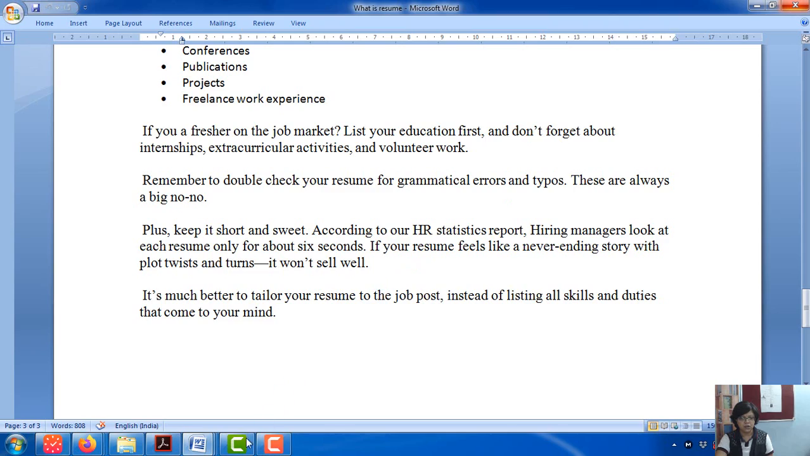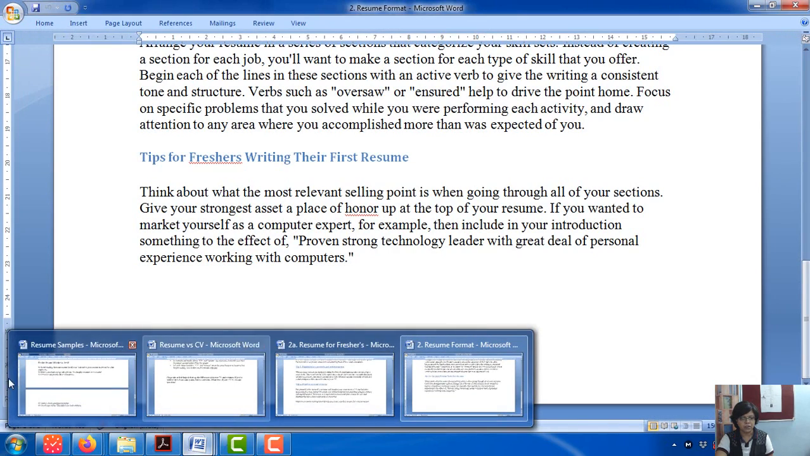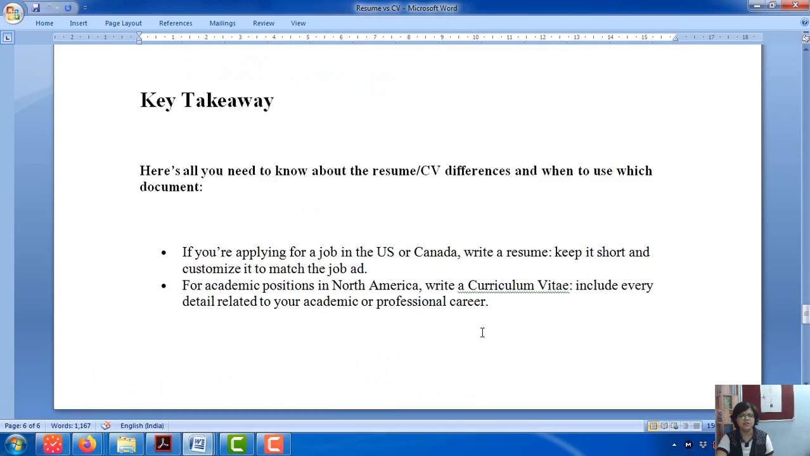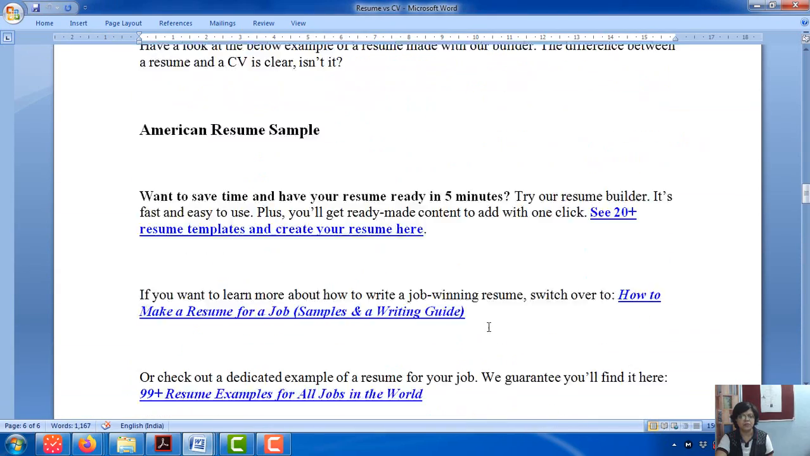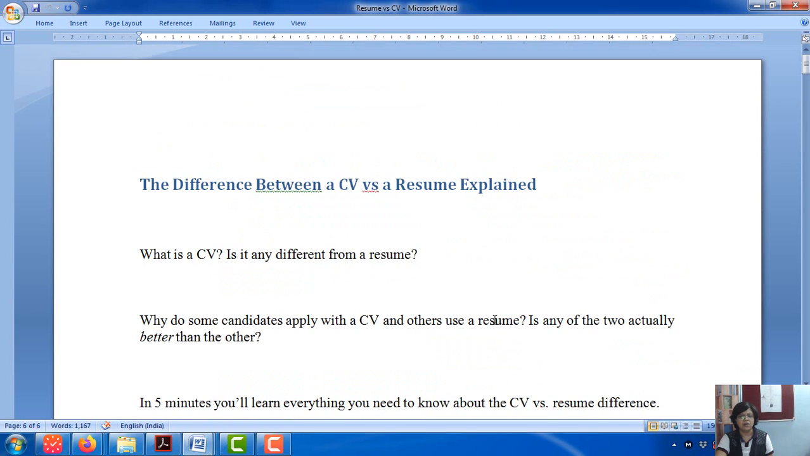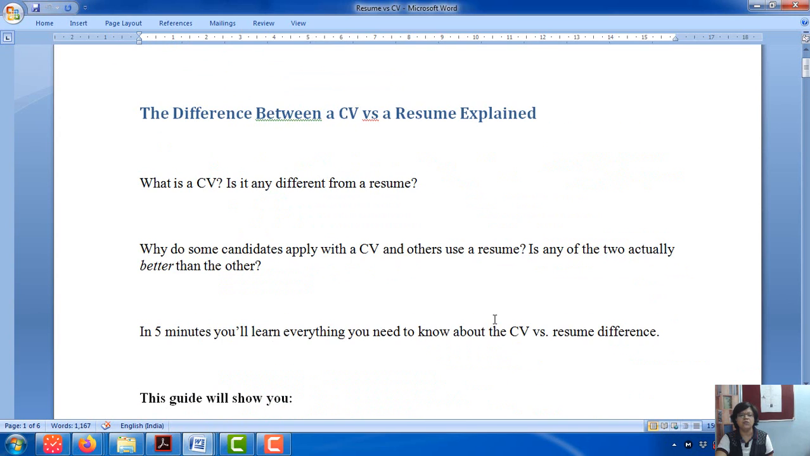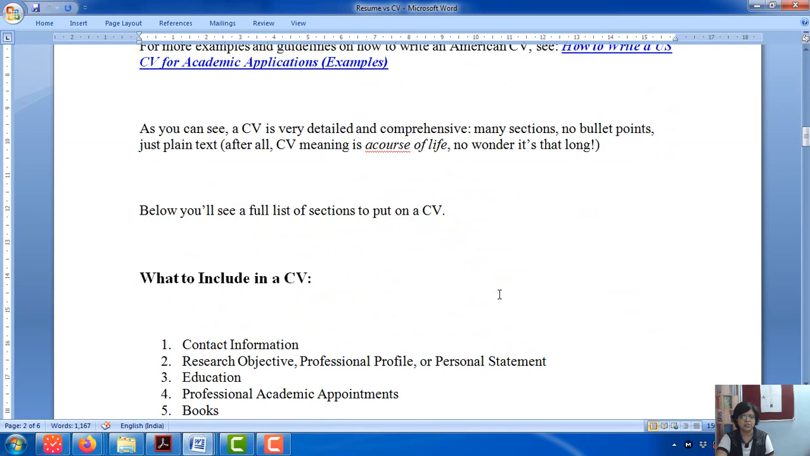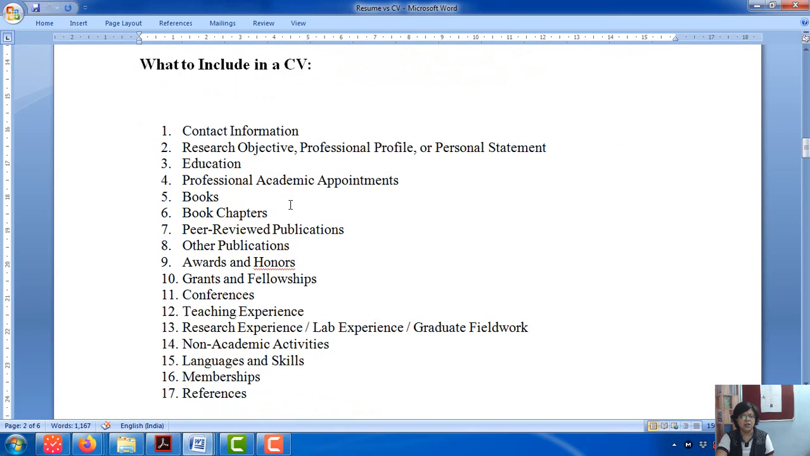Next I will talk about CV versus resume. Resume and CV are almost synonymous at the present moment, but there are some differences. So what are the differences? Some samples are given here.